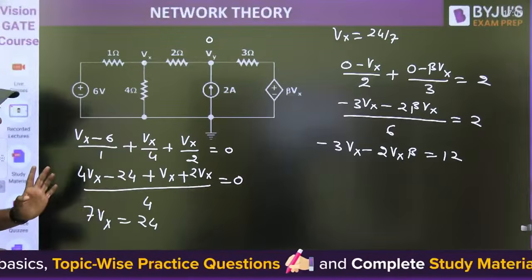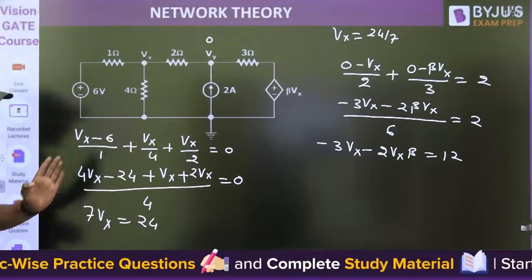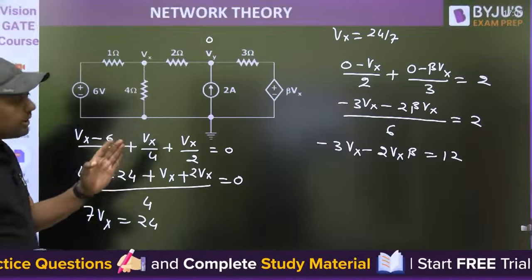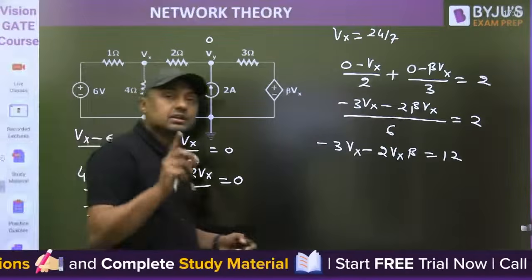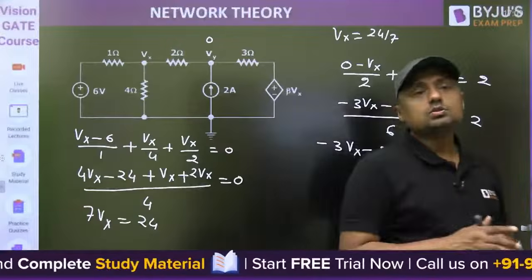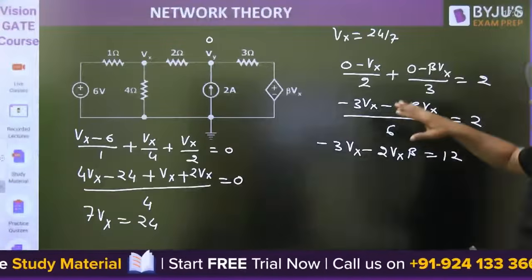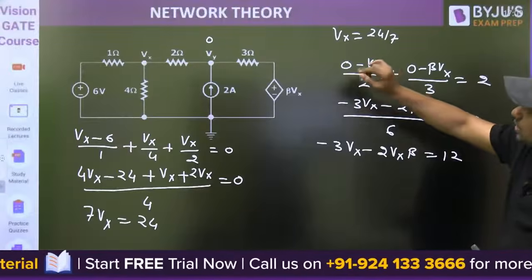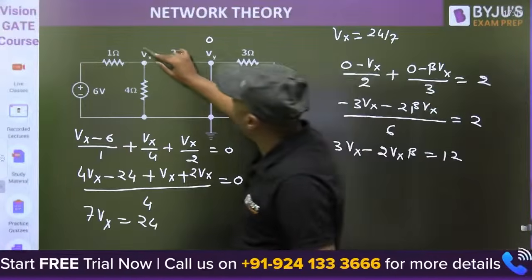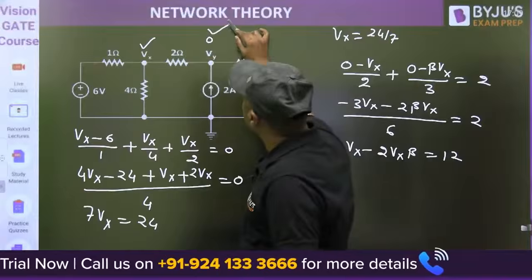You can put the value of Vx and then find the value of beta. Is it clear? That is the way. To solve this question, you simply have to apply nodal analysis or KCL at this node and at that node. Calculation is your part.